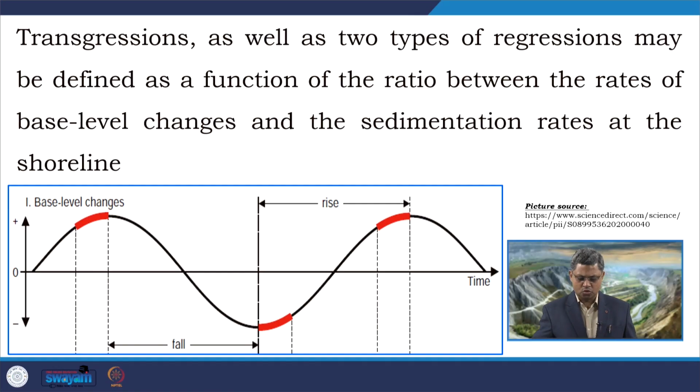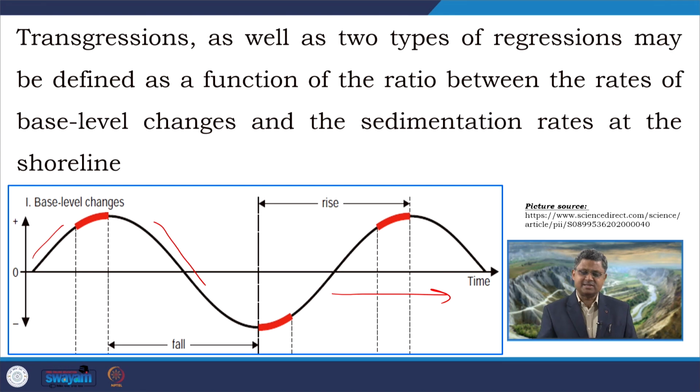This is a basic curve in this diagram. It can be considered a basic sea level curve, or to be more precise, simply a base level curve. What is the meaning of this curve? It looks like a sine curve, going up and then coming down, and this horizontal axis is the time axis.